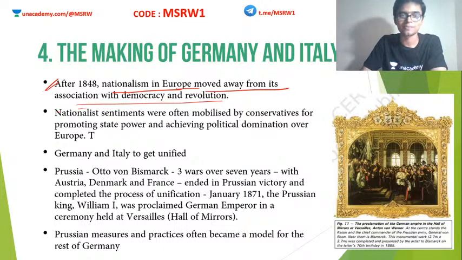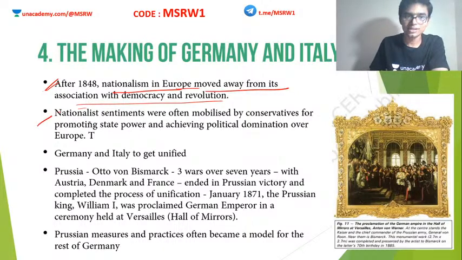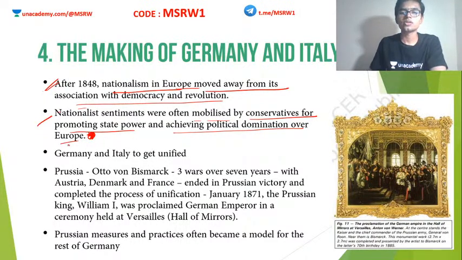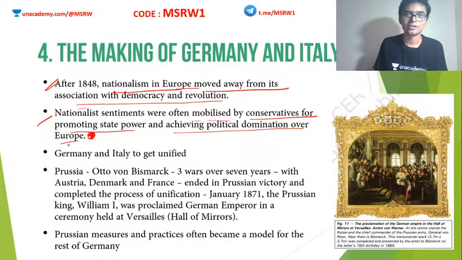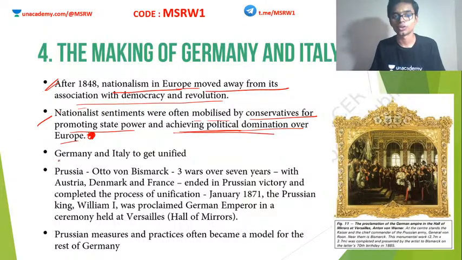He was against it. Now, the nationalistic sentiments were often mobilized by conservatives for promoting state power and achieving political domination over Europe. Okay, so rather than a democratic government or rather than a revolutionary form of government, all these nationalistic sentiments or the feeling of nationalism was used by these conservatives to promote state power and achieving political domination over Europe.